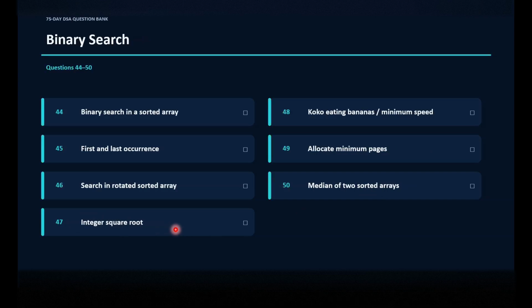Next is binary search. We perform a searching operation over an array. Binary search is an optimized searching algorithm. Using this binary search algorithm, we can solve many questions. Here are a few standard questions which we will be solving, which will help us get a strong grip on binary search algorithms: binary search in a sorted array, Koko eating bananas, minimum speed, first and last occurrence, allocate minimum pages, search in rotated sorted array, median of two sorted arrays, integer square root.